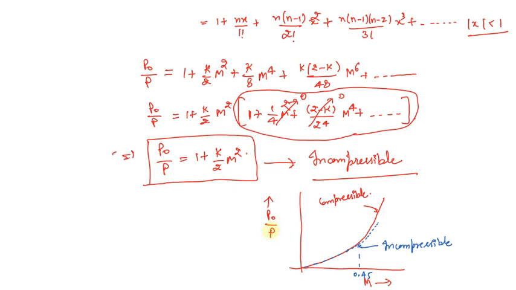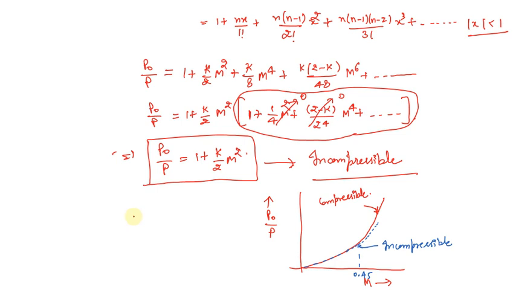The red line shows the compressible relation, and the blue dotted line shows the extent to which we can consider this compressible fluid to be incompressible.